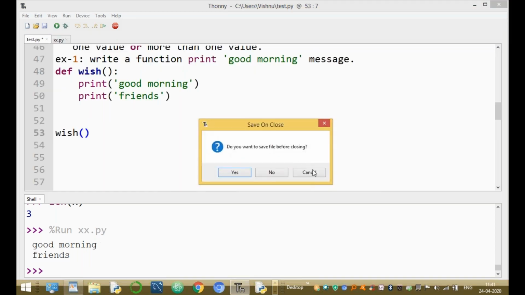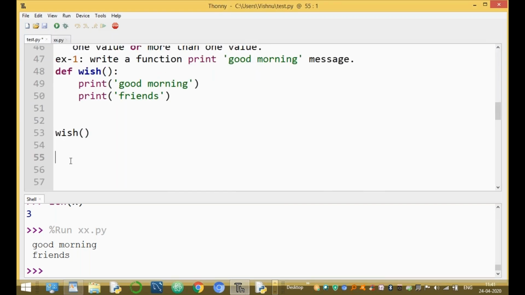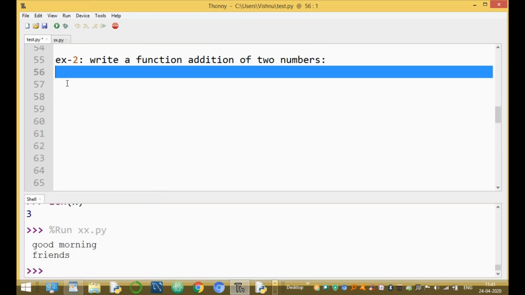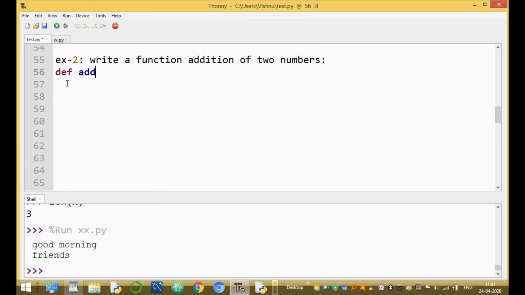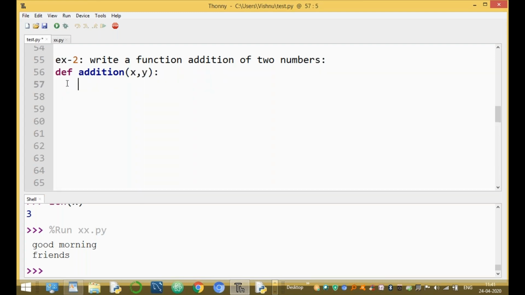For example, one more program. Another example: write a function for the addition of two numbers. The function starts with def. The function name is addition. It takes two parameters: one parameter is x, the other parameter is y. x is the first number and y is the second number. Into the temporary variable z, x plus y, and return the z value.